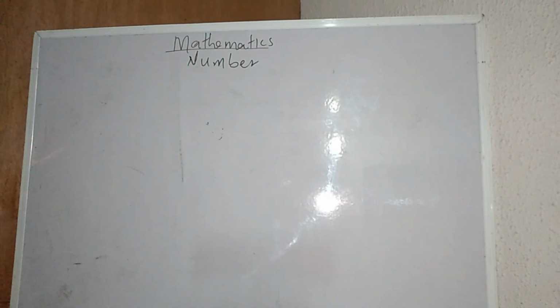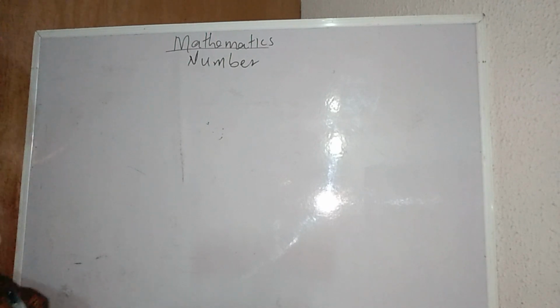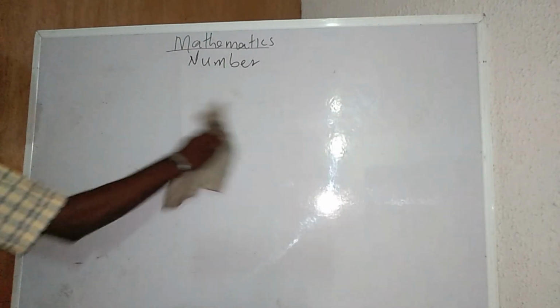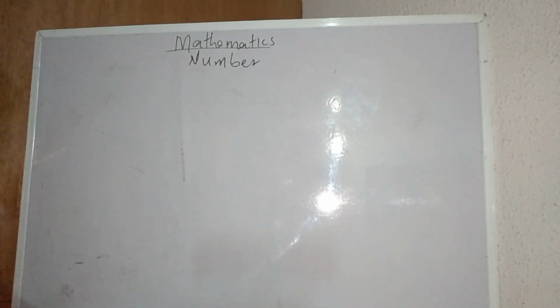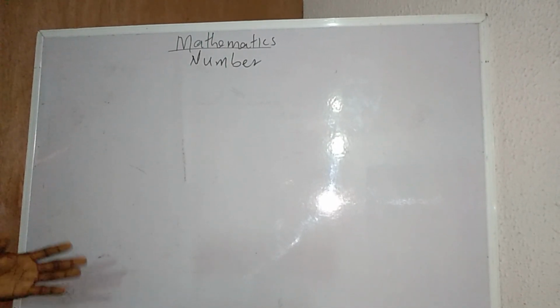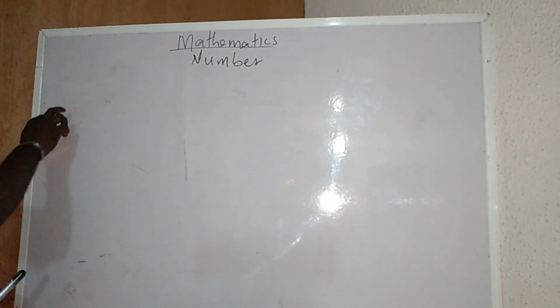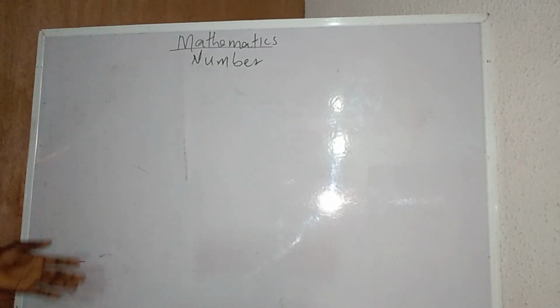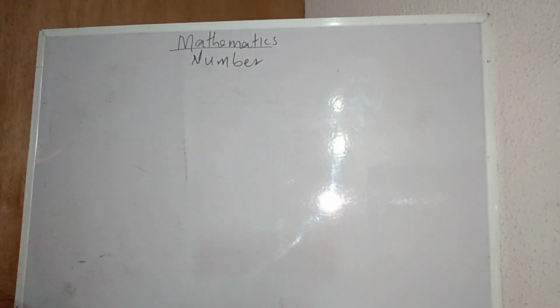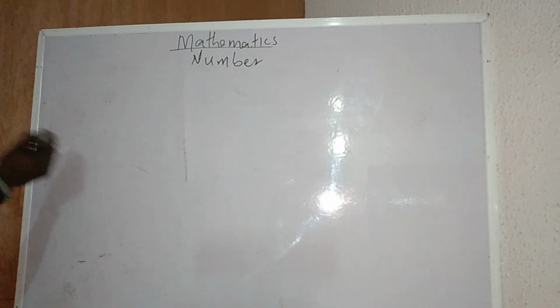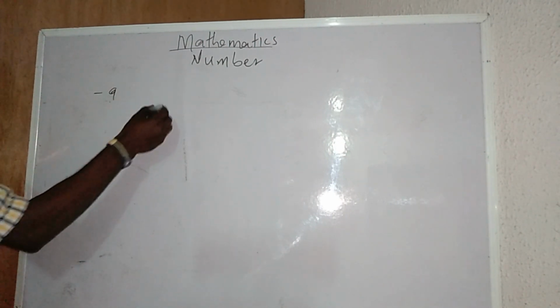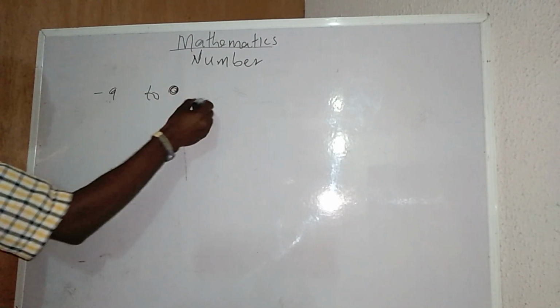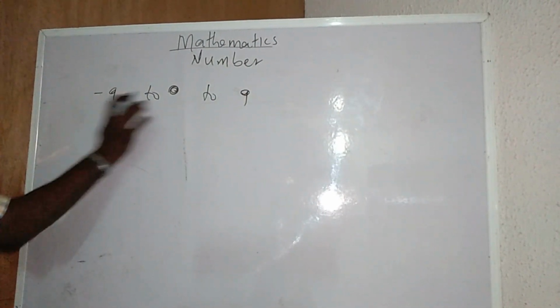Now, numbers. Number is a very sensitive aspect of mathematics. Any student that is doing fine in number will be able to know mathematics very well because it's a basic. Now, we have to know that numbers start from minus infinity to infinity. We call it a real number. And we also have classes of numbers. We have an integer, we have a natural number, we have a digit number. But please understand that digit numbers go from minus 9 to 0 and to 9. These are digit numbers.